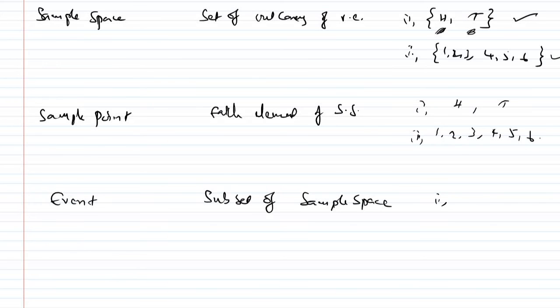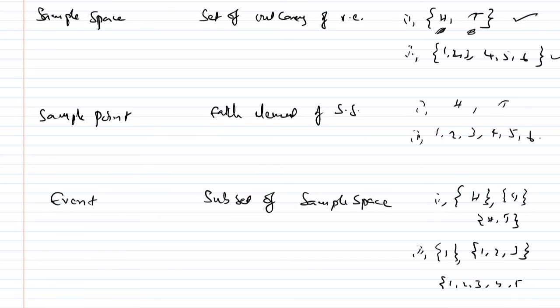Subset in the sense we can take, in set format, all the possible outcomes or at least one possible outcome: either only H, or only T, or H and T. These are called events. Similarly, only 1, or only 1, 2, 3, or all of 1, 2, 3, 4, 5, 6, or any two. These are all called events.